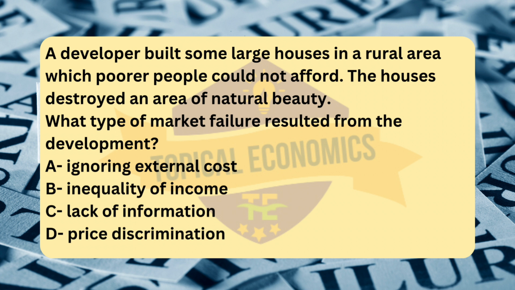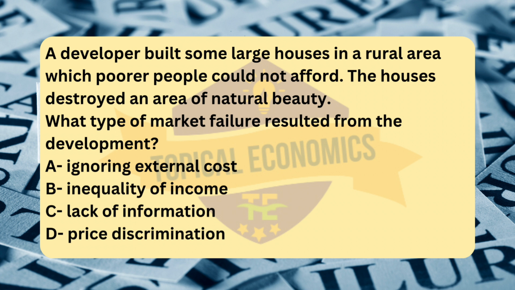Next, option C, lack of information, refers to a situation where consumers or producers do not have all the necessary information to make efficient choices, e.g., not knowing the true quality of a product. In this case, the issue is not about information but about the external costs, environmental damage, being ignored, so this is not the correct answer.